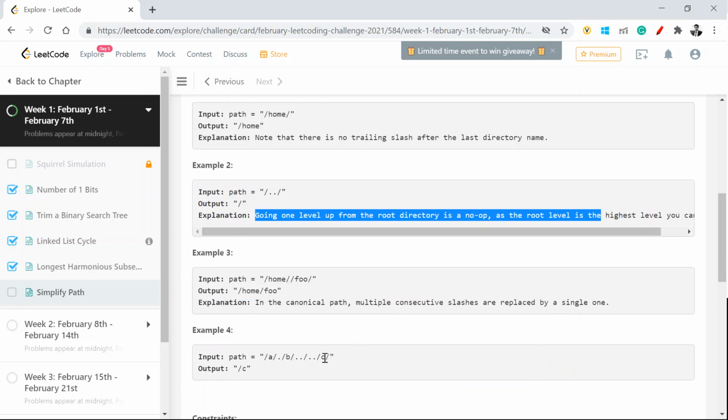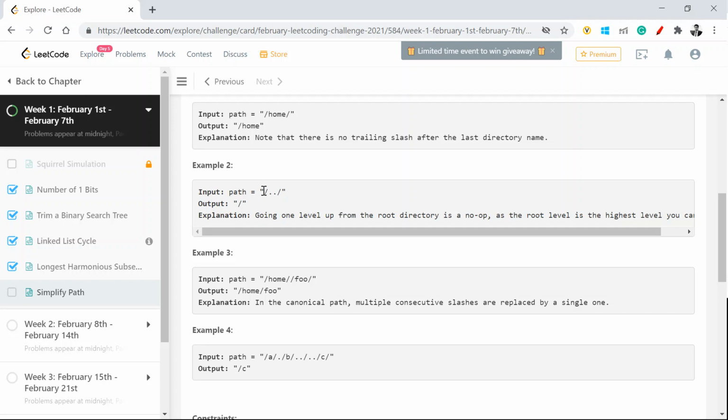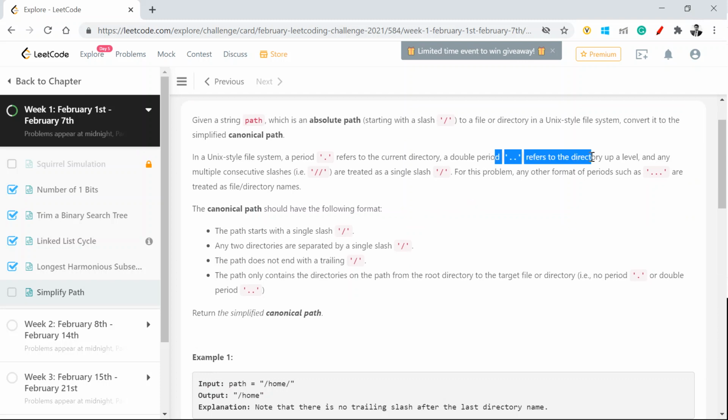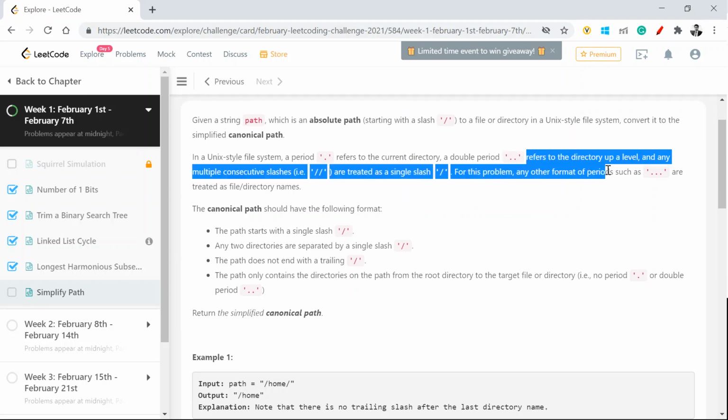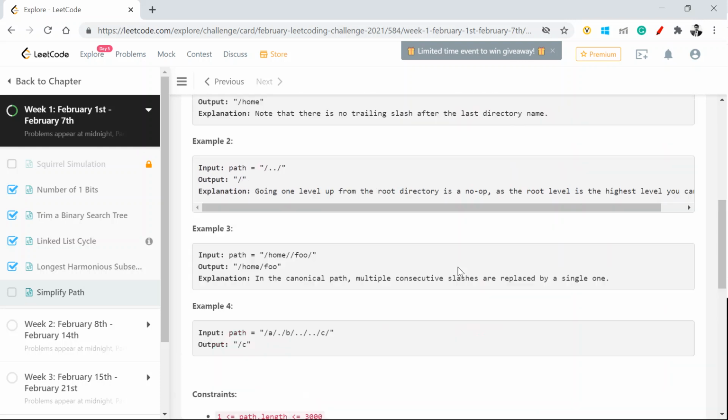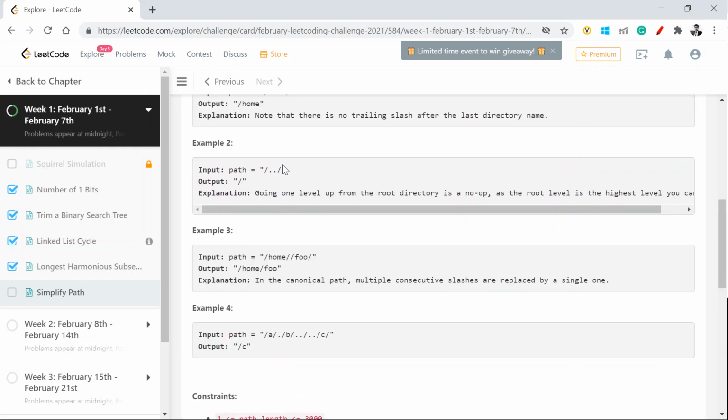This double dot refers to a directory up a level, and that's what it is doing. It went up a level and I had this slash, and that's what it returned.